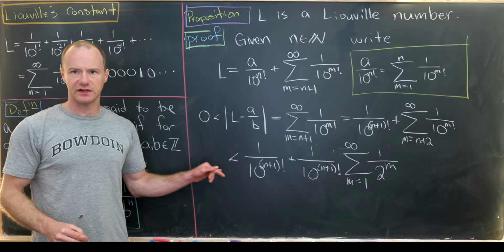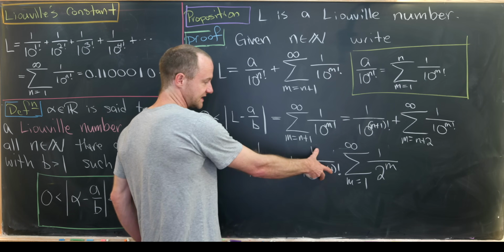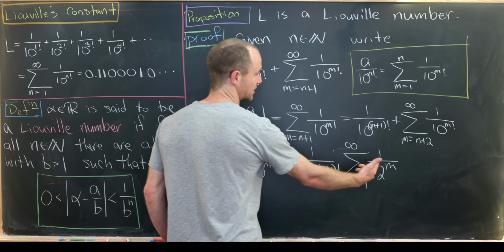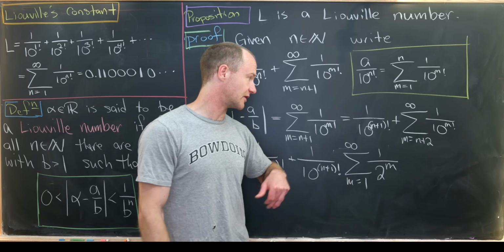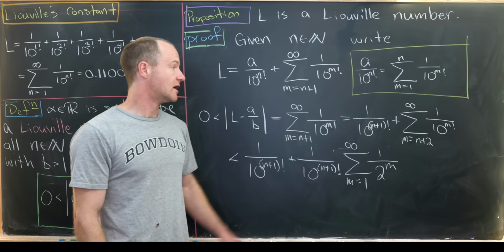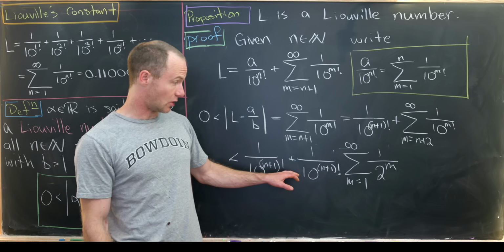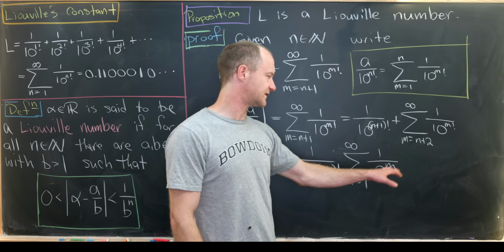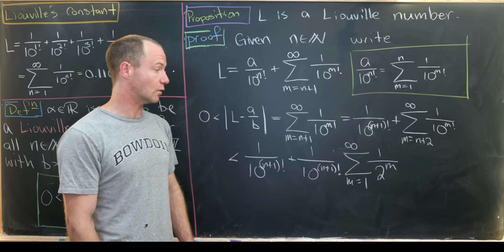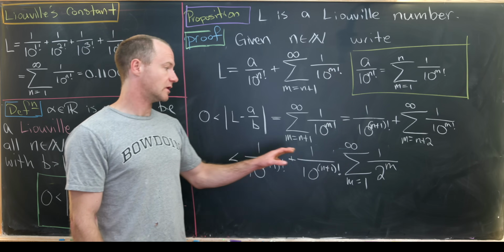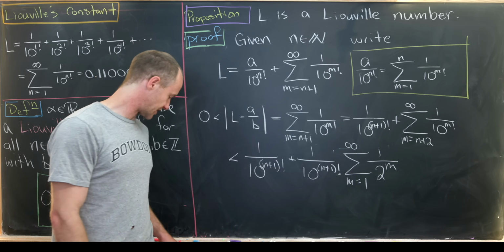So how did this inequality come into existence? Well, let's notice that if we move this 10 to the n plus 1 factorial inside, and compare every denominator here with every denominator above, every denominator down here is smaller because I've replaced most of the 10s with 2s, and actually a lot of the 10s with only 1s. So if I have a smaller denominator, I have a larger overall object.